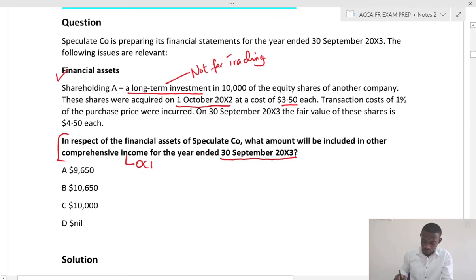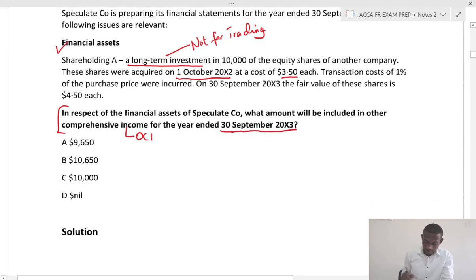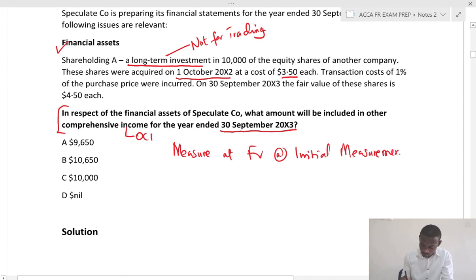Now, the principle is that you measure at fair value at initial measurement, and the fair value here should be equal to the cost of shares plus transaction cost.